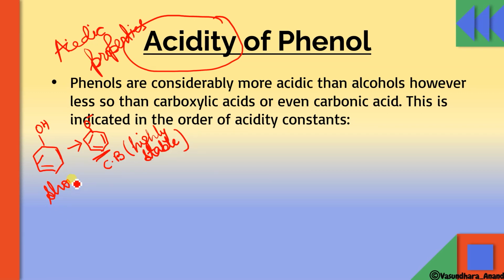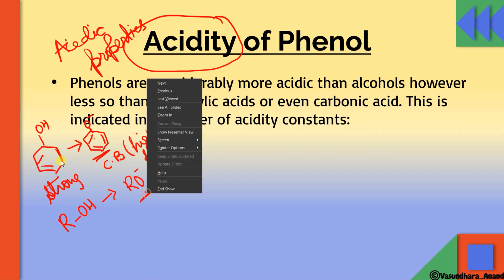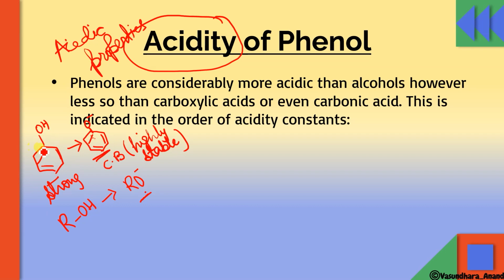Got it? With respect to alcohol, after losing H+, it will form the alkoxide ion, which is not resonance stable. So the phenoxide is more stable than this base. That's why phenol acts as a stronger acid with respect to alcohol.